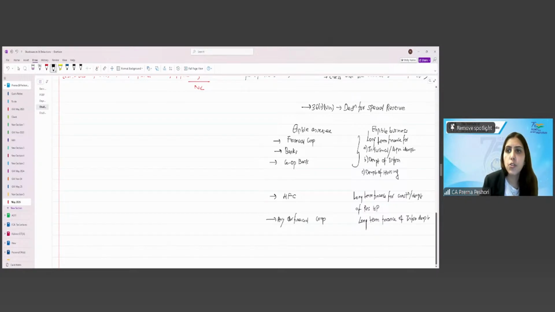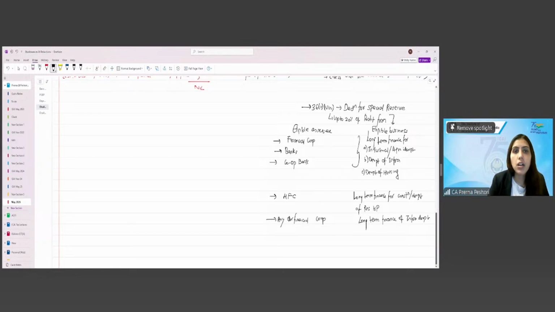What is the deduction for special reserve which is allowed? Up to 20% of profit from the eligible business. Right? So up to 20% of the profit from the eligible business, this particular amount is allowed as the deduction. Right?